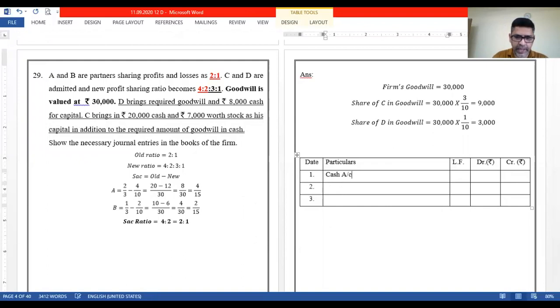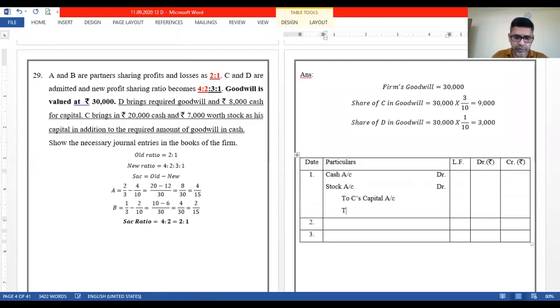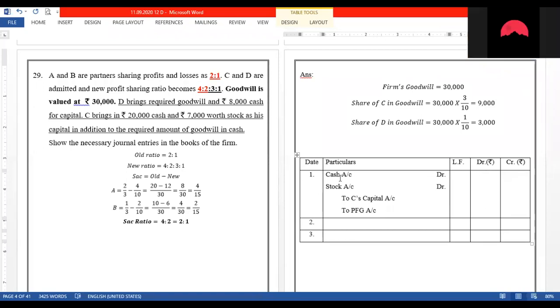Okay, this will be cash account debit. Along with cash, he has also introduced stock. So stock account will be debited, right, to C's capital, right, and to premium for goodwill, right? Okay, let us write. Now tell me how much amount will C bring as cash? 29. Yes, 29, because he brings in cash for goodwill also.